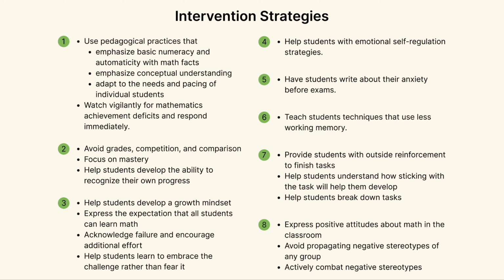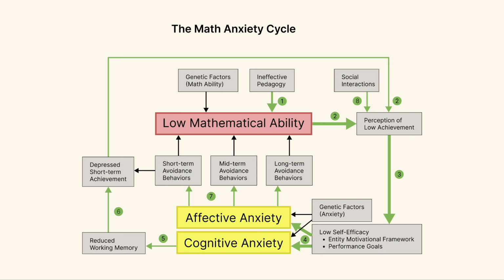Here is a chart of intervention strategies that correspond to the whole cycle of math anxiety. Because this is a shorter presentation, I'm not going to go through all the other steps, but what I mainly want to focus on is this, that the most important interventions are along the deficit pathway, meaning from low mathematical ability to math anxiety. The most important interventions are in our pedagogy and in helping students' perceptions of themselves and in helping them to develop self-efficacy.